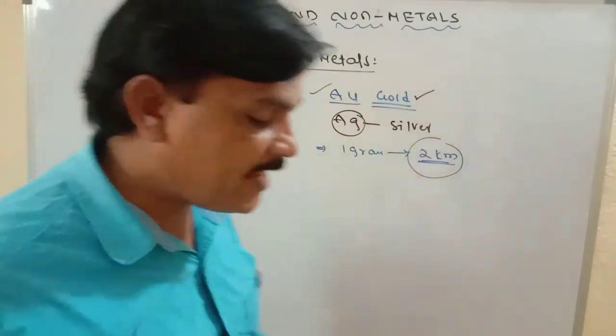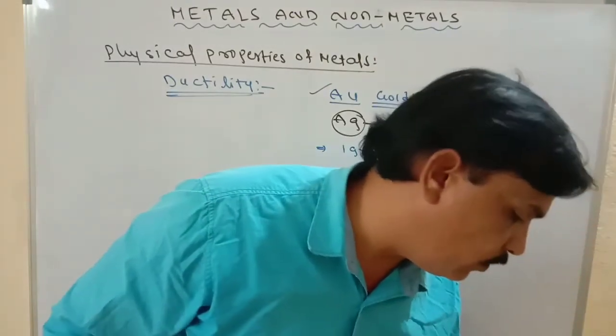Only gold has the highest ductility, then silver.